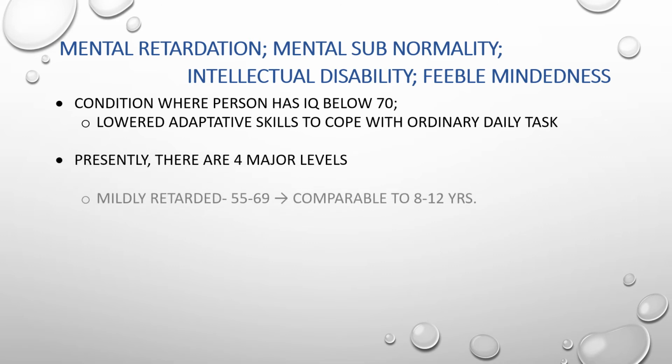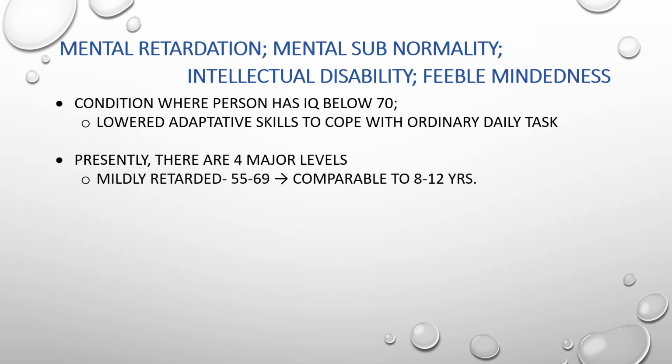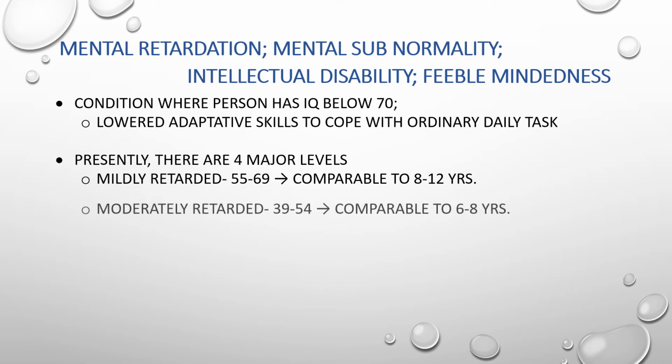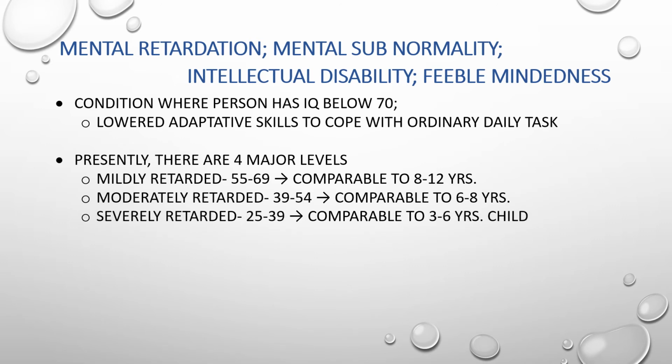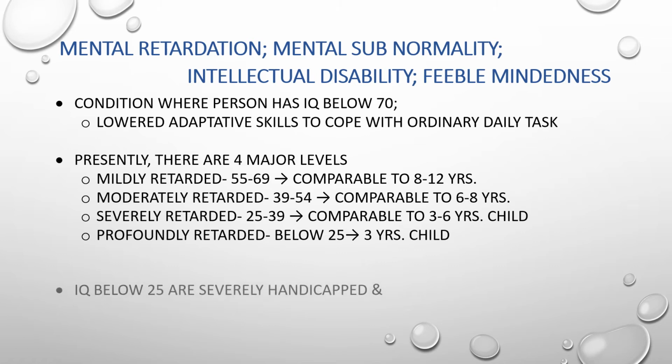Presently there are 4 major levels. Mildly retarded, IQ between 55 and 69, comparable to an 8 to 12 year old child. Moderately retarded have an IQ of 40 to 54, comparable to a 6 to 8 year old child. Severely retarded, IQ 25 to 39, comparable to a 3 to 6 year old child. And profoundly retarded is an IQ below 25, acting as a 3 year old child.